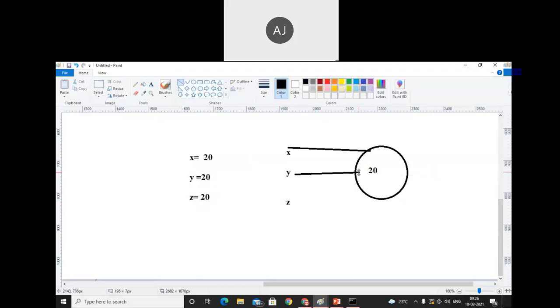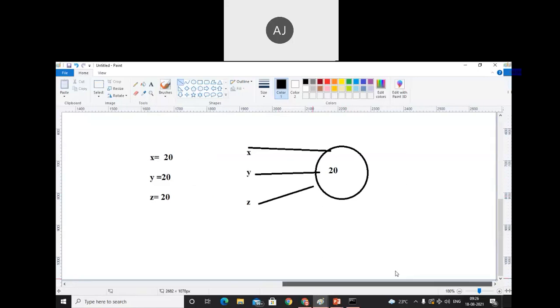Okay. ये subject बहुत important है और ये समझ में आना चाहिए. So here x, y, z is there, and here we have the 20 value, and that 20 is the object, and these are the reference variables.